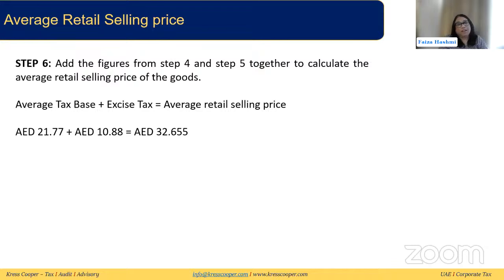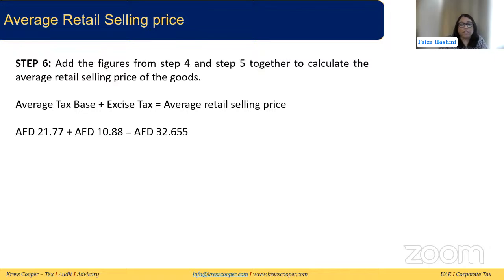Now this excise tax, we will add it to the tax base, and that will give you the average retail selling price. So the 2177, which was the average tax base, is added to the excise duty that we calculated in the previous step, step 5, of 10.88. We will add them together to give us the average retail selling price.